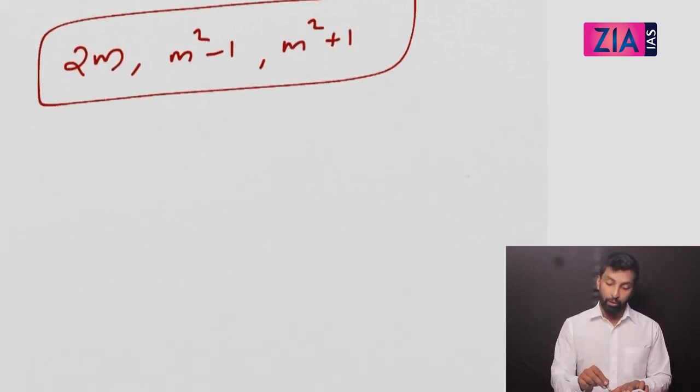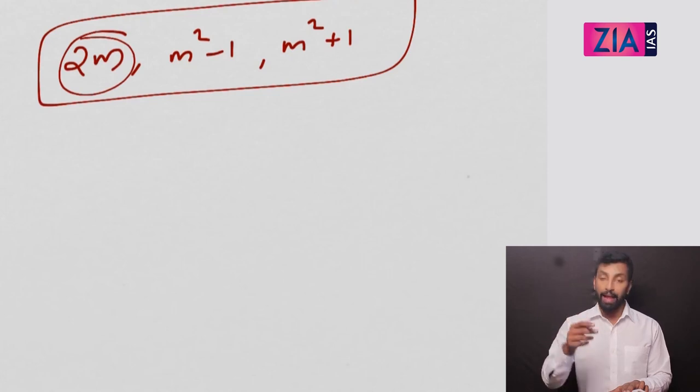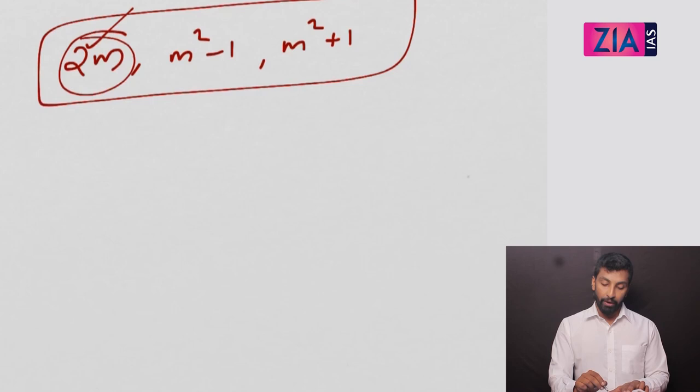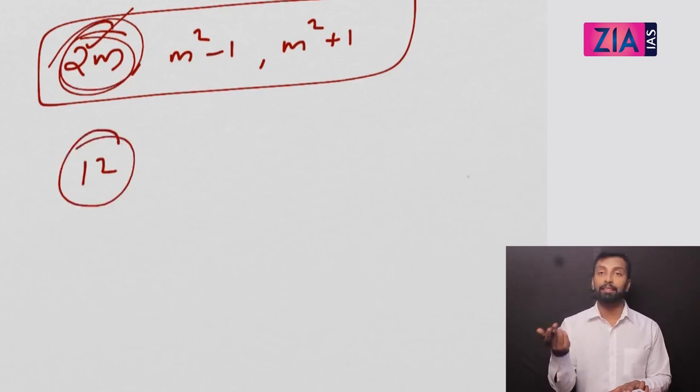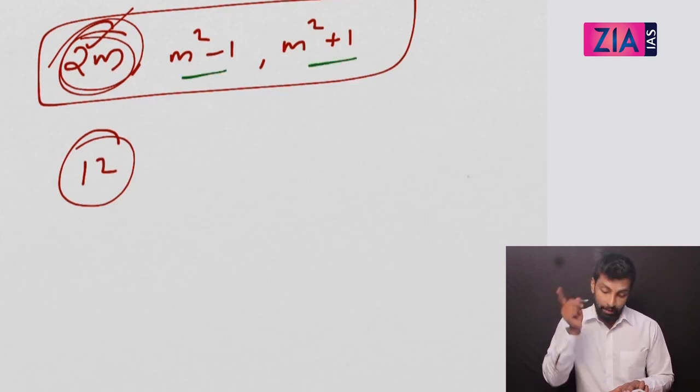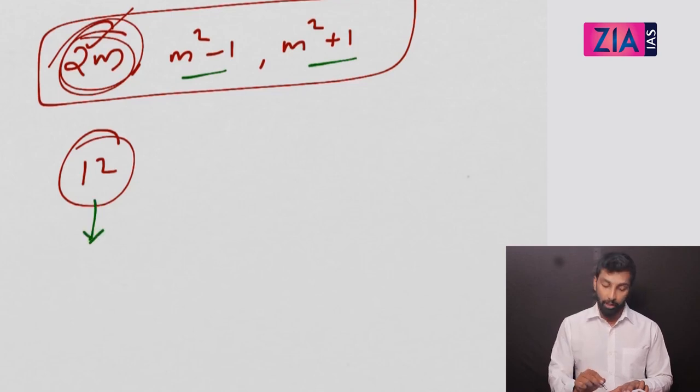So if I am giving you 2m, any 2m number will be an even number. So if it is 12, one side is given as 12. What I need is m square minus 1 and m square plus 1. So for that I need m, right? That's why I told you to take half of it. Because 12 is 2m, so m is 6.